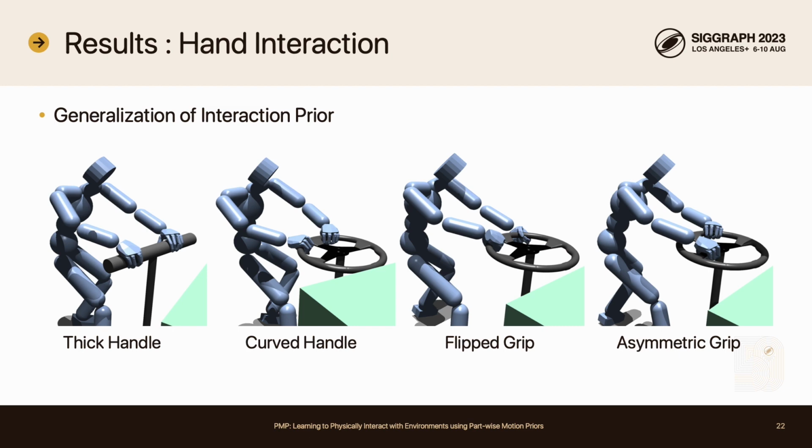Next, we showcase the effectiveness of the proposed interaction prior with scenarios where the hand is crucial. In the cart pulling scenario, we verified that the pre-trained interaction prior is reused and also generalized to various types of grasping styles as shown in this figure.